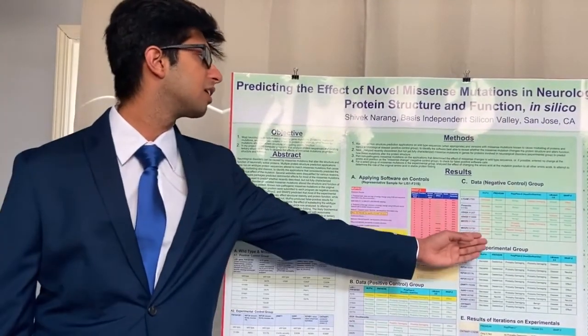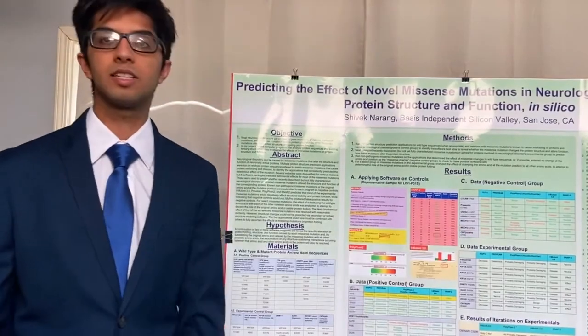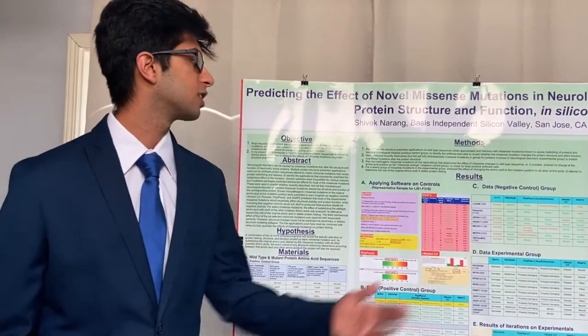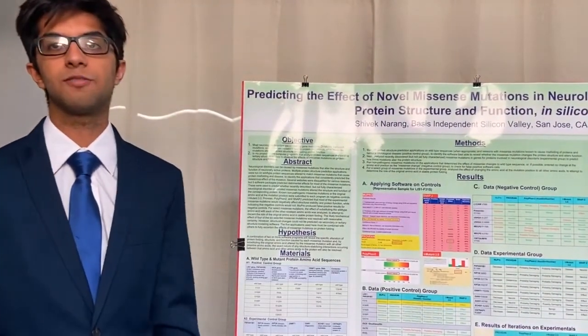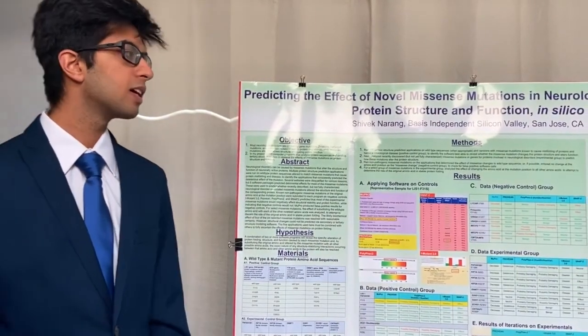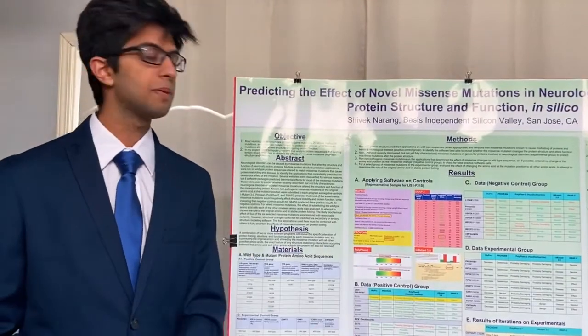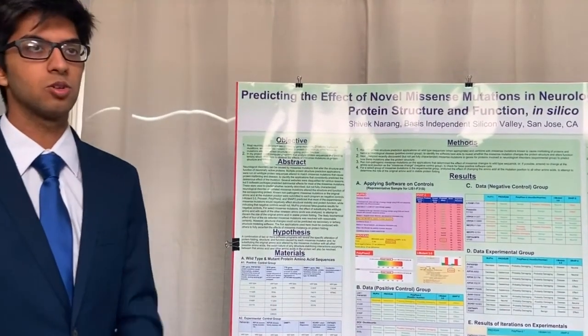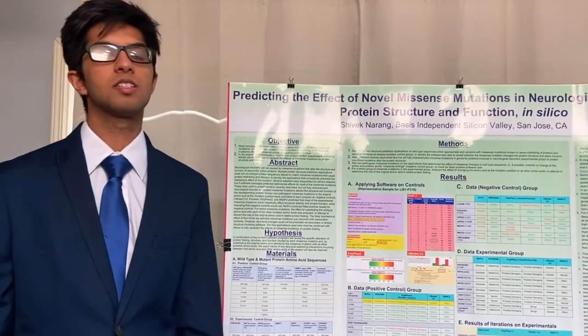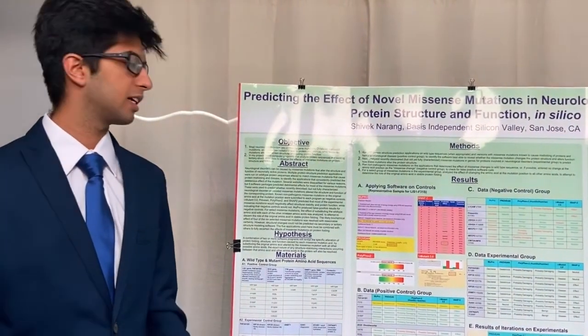But as you can see here, MuPro is all red, which indicates false data, it was giving tons of false positives. So I had to get rid of MuPro, as that showed it just gives false positives. But now that I have my 4 softwares, and it's shown to work on the experimental group and the negative and positive controls, now I have to figure out how this causes a change in structure. And this comes to the iterations.